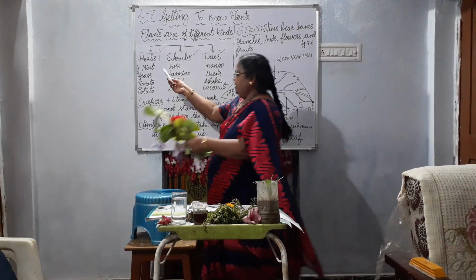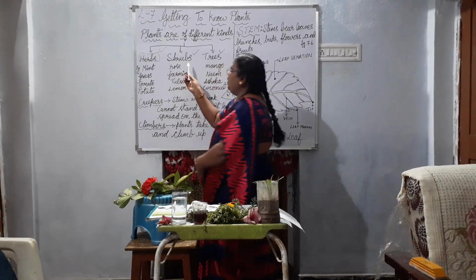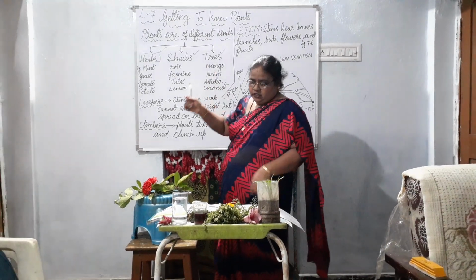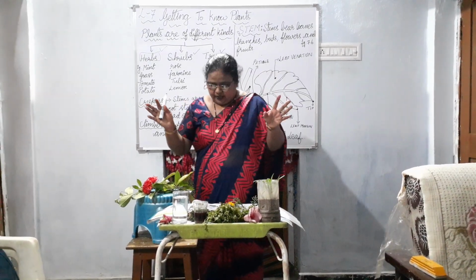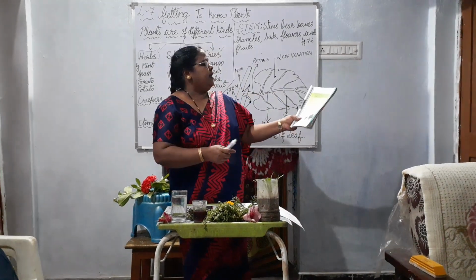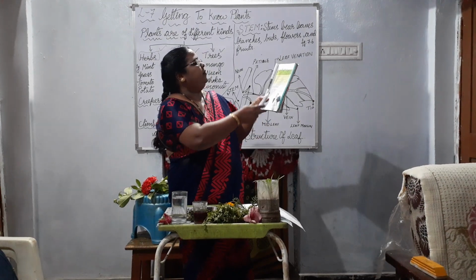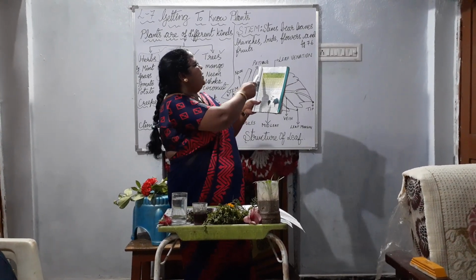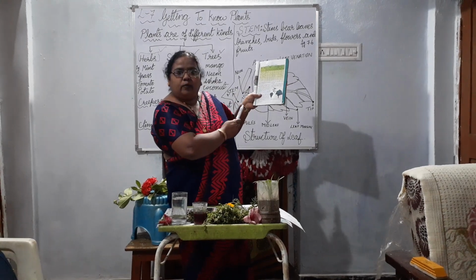The first one is herb, the second one is shrub, and the third one is tree. So here we have learned that some plants are much smaller than you. You can see page number 54, there is a table. Okay. See the plant name. What is the name of the plant?